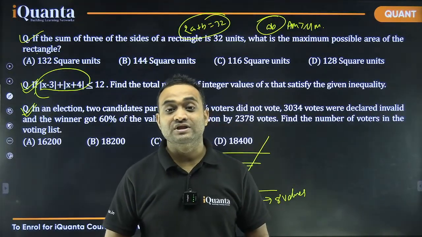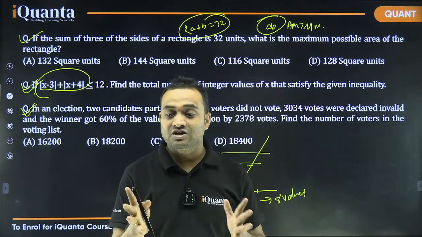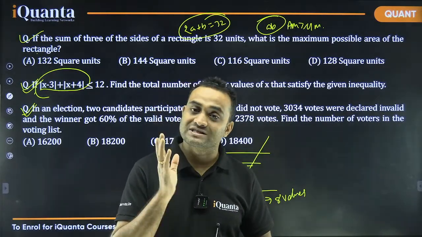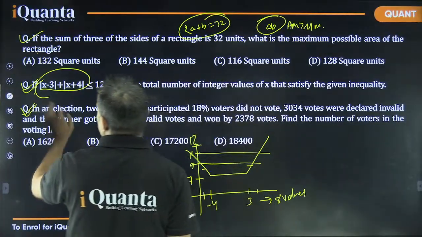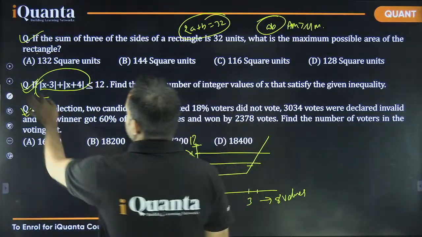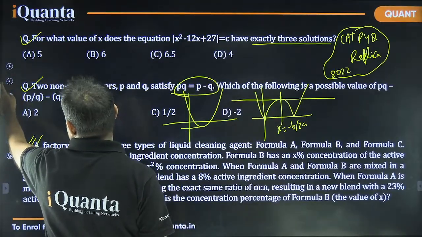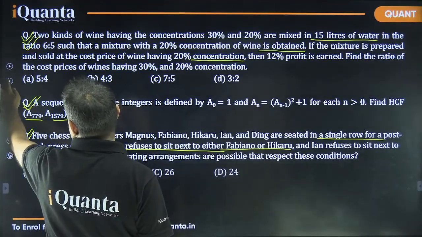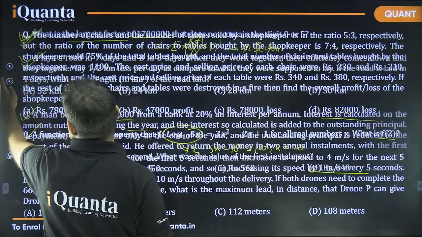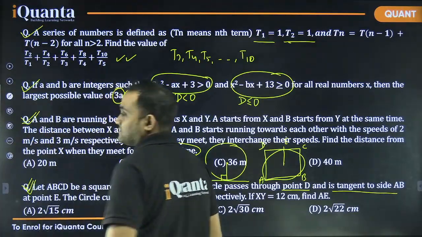You can do this kind of scanning while writing a quant sectional test, or you can do the same thing in a mock test. Now after that, how many questions have I marked as round 2? Let's see. 1, 2, 3, then 4, 5, 6, 7. 7 questions.